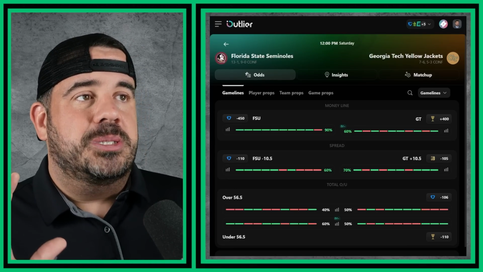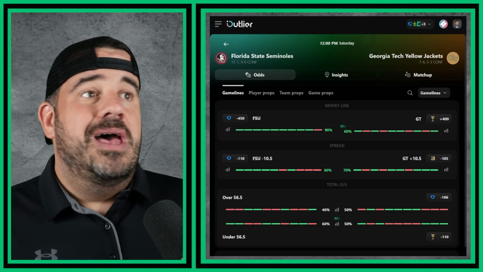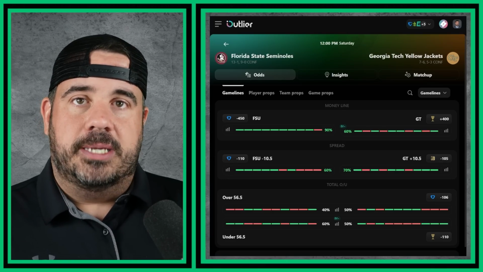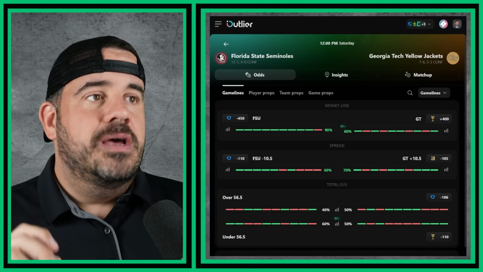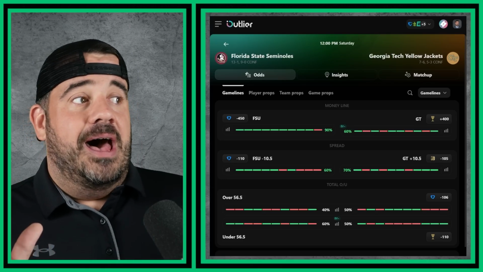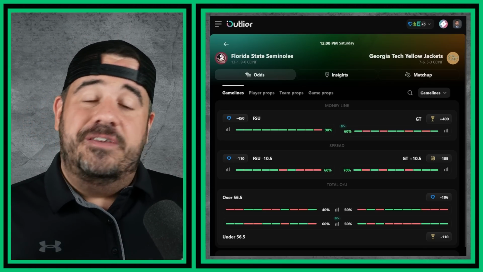But when it comes to the spread or the total, I don't like the spread. It was 12.5 literally like 20 minutes ago. Now it's 10.5. That's how fast it moved. The total was 55.5. Now it's 56.5. I got the under. I'm just going to say it. I think Florida State's going to run the ball.